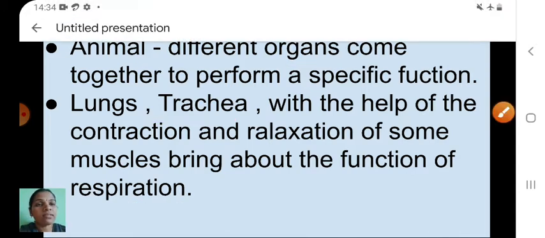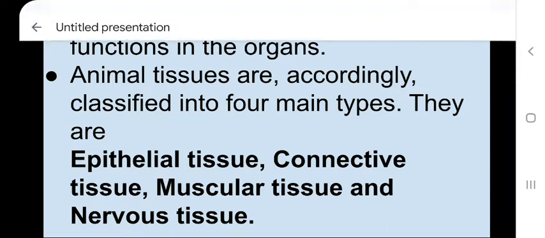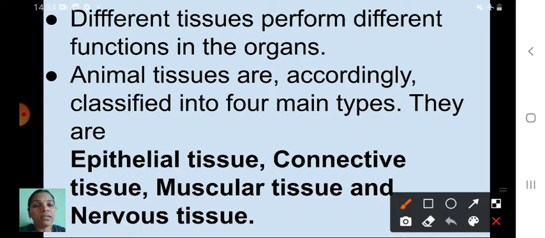Next one is, different tissues perform different functions in the organs. For the digestive system, other organs are involved, that we also know, isn't it? So animal tissues are accordingly classified into four main types: epithelial tissue, connective tissue, muscular tissue and nervous tissue. We will see them one by one. Can we say the names once again? Yes, epithelial tissue, connective tissue, muscular tissue and nervous tissue. First we will discuss what is meant by epithelial tissue.